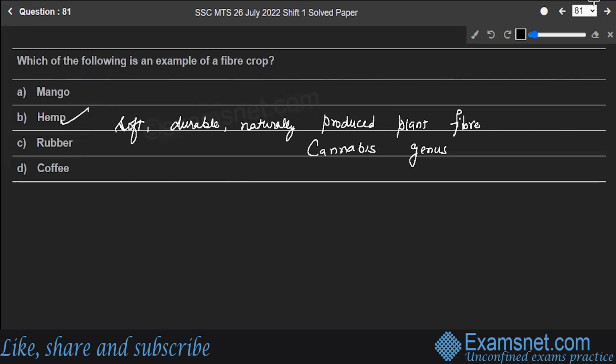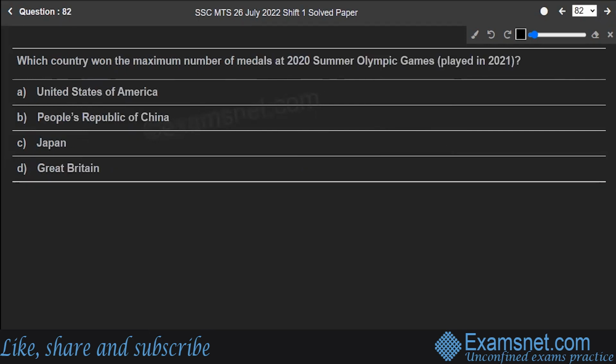It is one of the fastest growing plants and was one of the first plants to be spun into fiber about 10,000 years ago. So, option B is the correct answer to the question. Even today, the demand for this product is very high and it's used to make rope, sacks, etc. Next is question number 82.